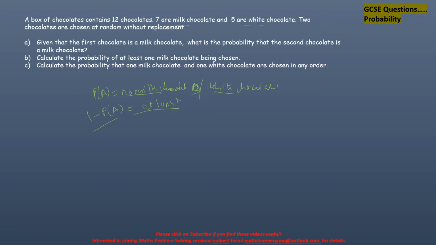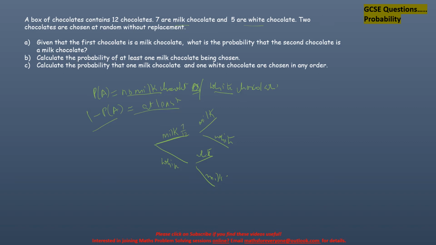Okay, so if I do this as a tree diagram, the first pick is milk chocolate, the next is a white chocolate, and then we will continue with milk, white, and milk.